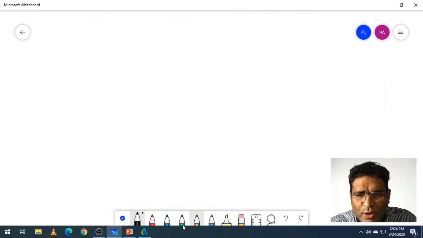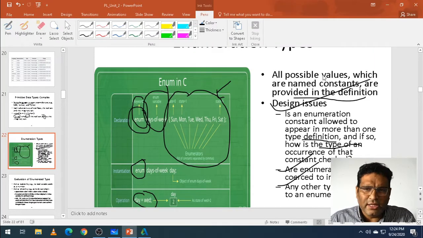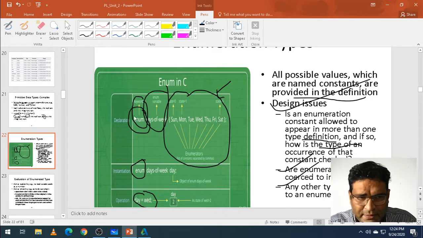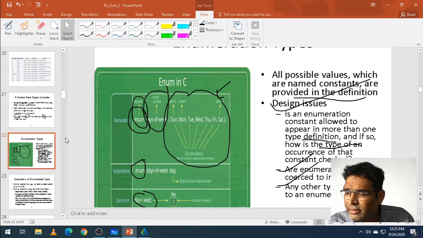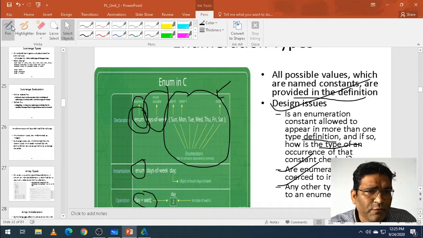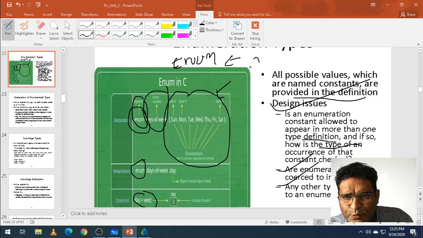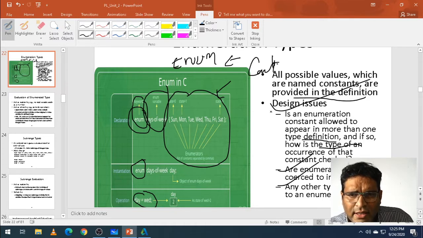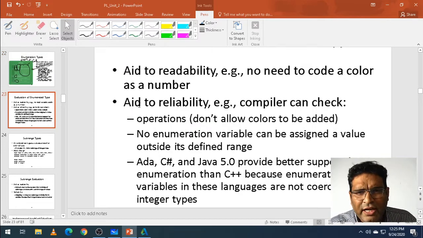Okay, now let's move on to this one. We go. So a possible value name as constant. What are the design issues we have seen? Evaluation: how you evaluate in different languages. Enum, let's take an example, I'll write down enum, we take it as constant. Yes, we have taken this one as constant. What are the design issues, and how is it evaluated in different languages?